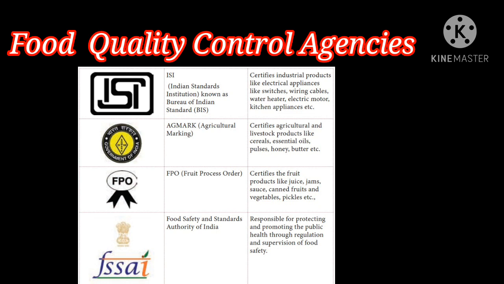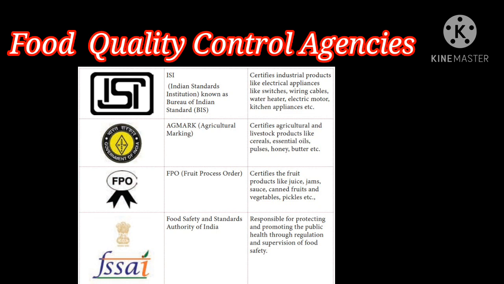While we are buying things, we have to check whether the certificates are there or not. The first one, ISI, Indian Standards Institution: check whether the mark is there or not. ISI certifies industrial electrical appliances.